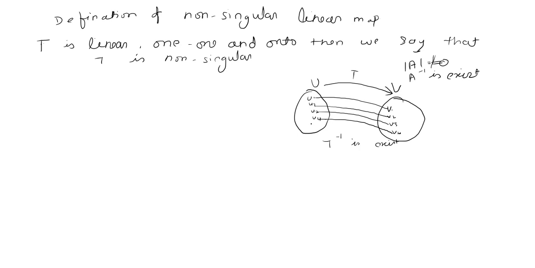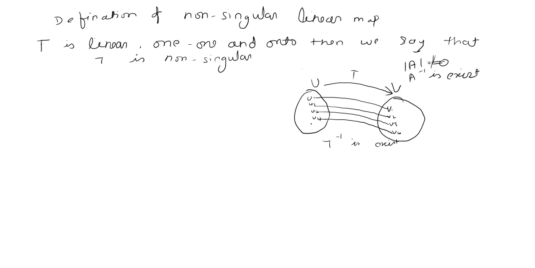Correct? So you can see this thing and this thing are alike. Using this you can remember this also, and somewhere you will find that these two are linked in other exams. So just remember that if the determinant is not equal to 0, then A inverse exists. Similarly, if any mapping is linear, 1-1 and onto, then also we can say that T is non-singular, and we will learn a theorem in which it is stated that if any mapping is non-singular, then its inverse exists.